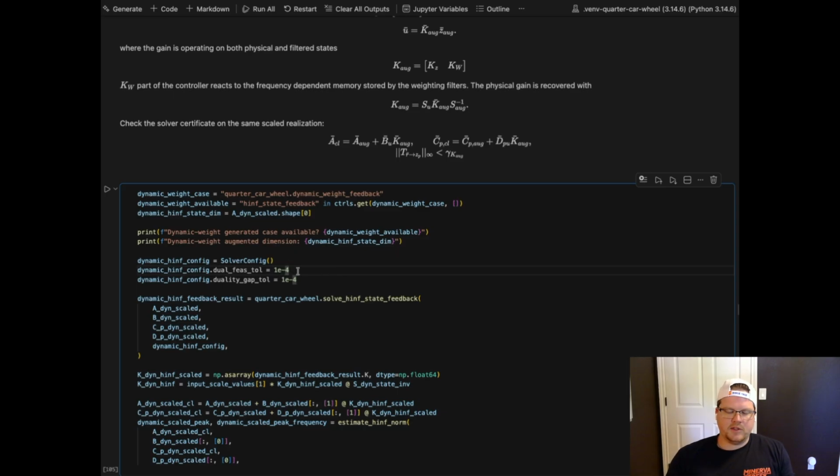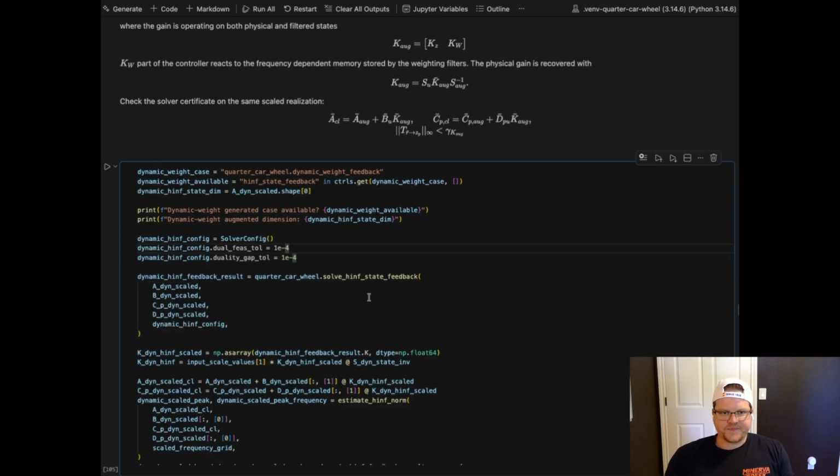It's on 1e minus 4. I think before nominally it's 1e minus 5. So it's slacked by 10x, but it still is completely satisfied with the controller. When we do the H infinity norm sweep as a function of frequency, it is less than the gamma K that's returned by the solver, so that's okay.